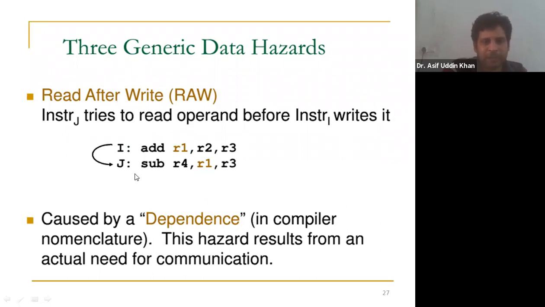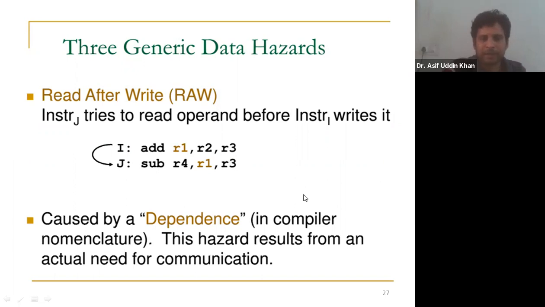Actually this should happen, meaning this should be done after this. If this is done before this, then this is known as RAW hazard. That's what you can see here. If instruction J tries to read the operand before instruction I writes it, then this is known as read after write. So remember it this way: read after write should be done, but if it is not happening, if read before write is happening, then this is known as the read after write hazard, RAW hazard.